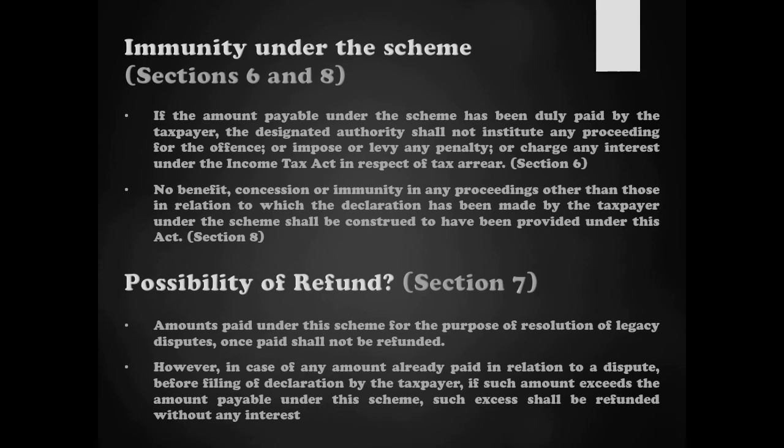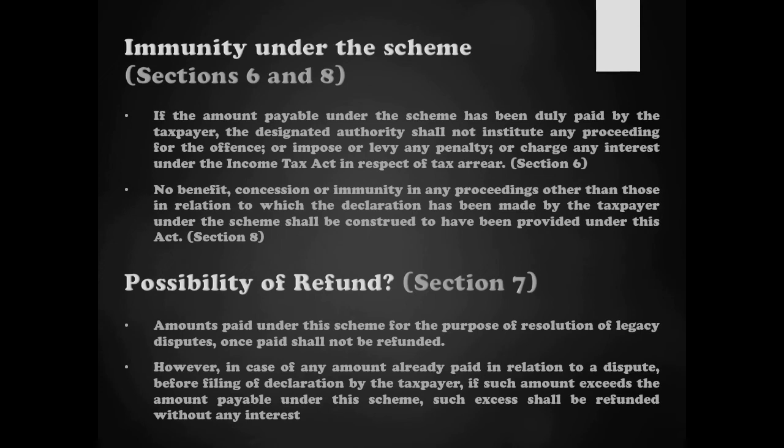Now going on to provisions of section 6. What does section 6 say? Section 6 says that where the amount payable has been determined by the designated authority and has been duly paid by the declarant or taxpayer, the designated authority cannot initiate any proceedings for the offence connected therewith, or he cannot levy any penalty or charge any interest in respect of the arrear for which the settlement has been opted under the scheme.